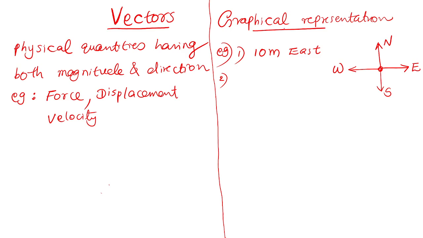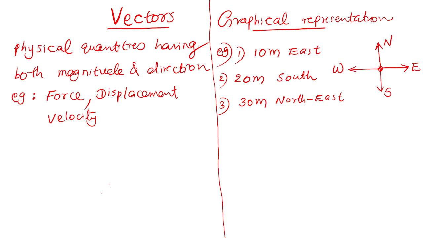I introduce this with the help of an example. Another person travels 20 meter towards south. Another person travels 30 meter towards northeast direction. We can represent this graphically.